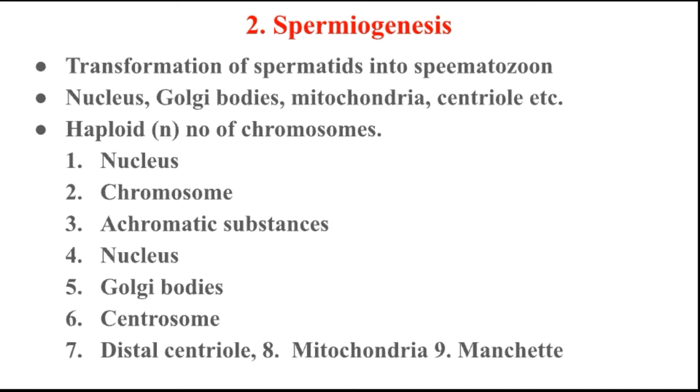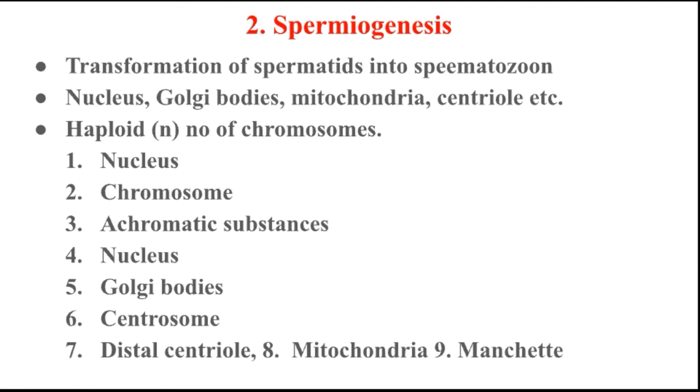The third point is that all the achromatic substances, that is the nucleolus and RNA, disappear. You know very well that some achromatic substances we have seen in all types of cells.